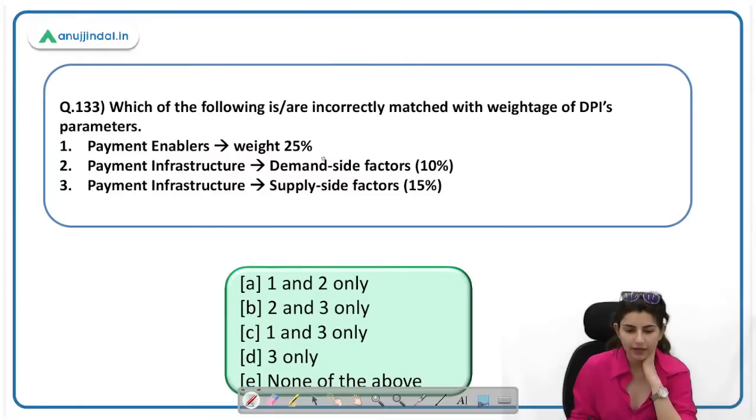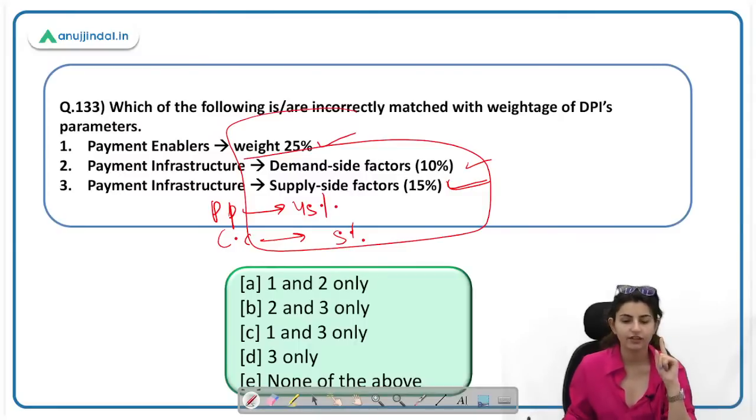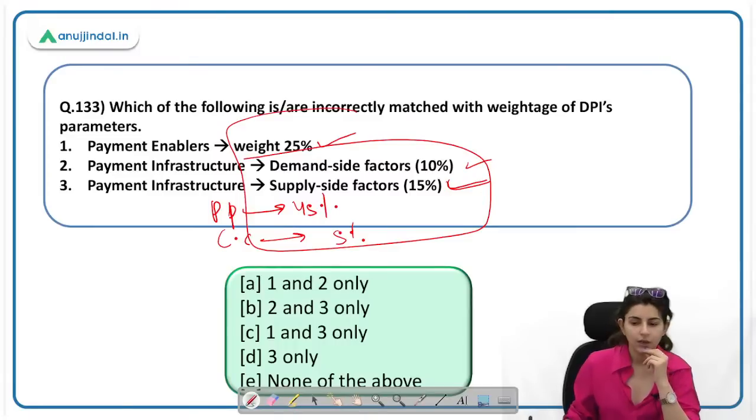Payment enablers weight is 25%, infrastructure demand side 10%, payment infrastructure supply side 15%, payment performance is 45%, and customer centricity is 5%. These are the parameters. Pause here and memorize them. If they are asked, do not mark an incorrect answer. These are the parameters of the Digital Payments Index. So all of the above are correct. Okay, since incorrect is asked, it will be E, none of the above.